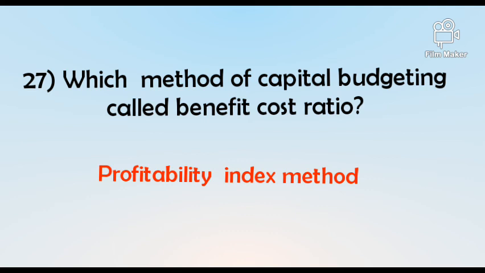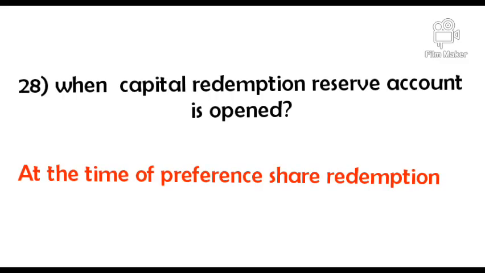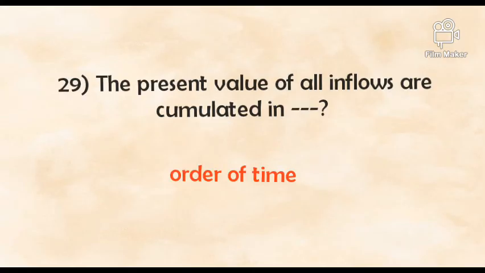Which method of capital budgeting is called benefit cost ratio? Answer: profitability index method. When is the capital redemption reserve account opened? Answer: at the time of preference share redemption. The present value of all inflows are cumulated in dash. Answer: order of time.